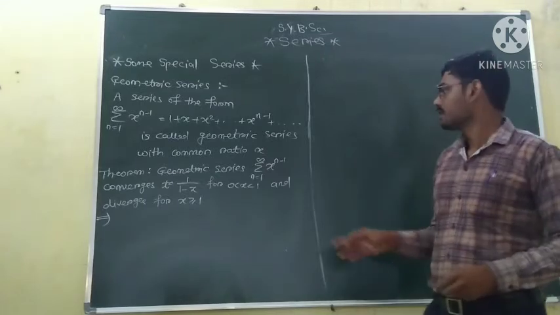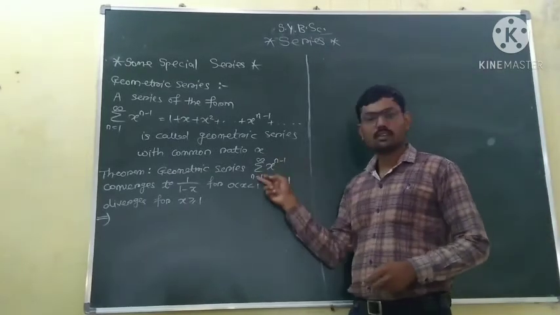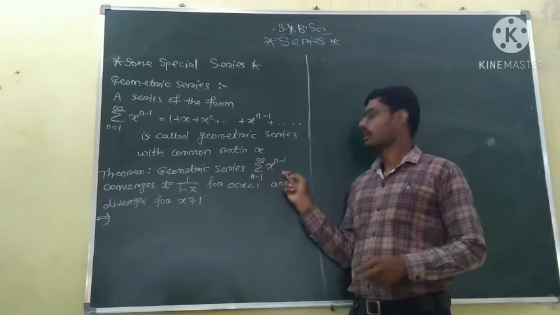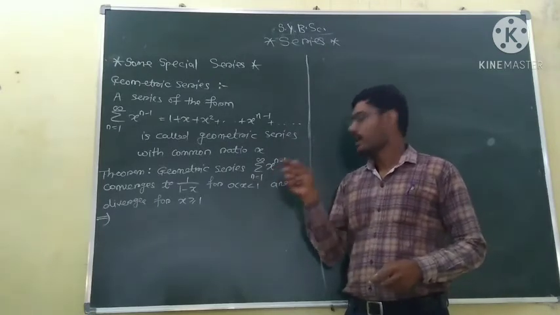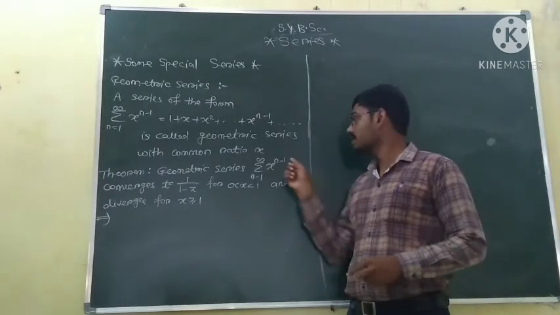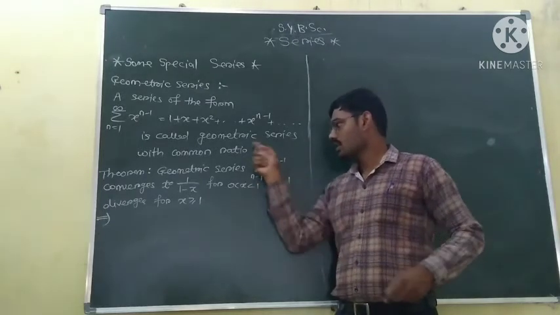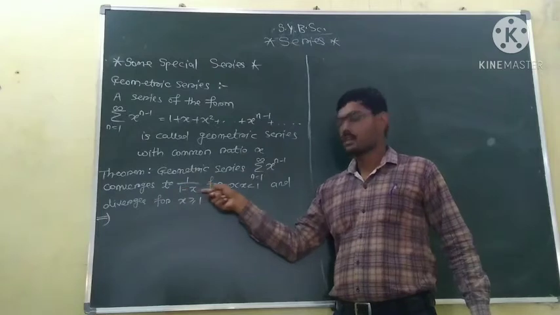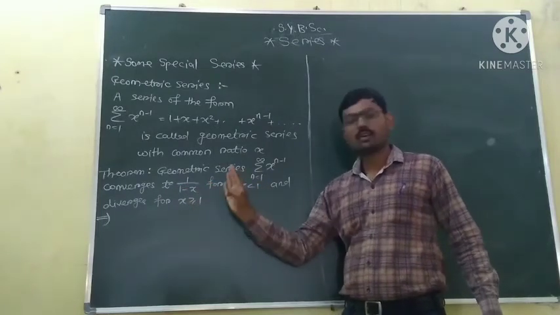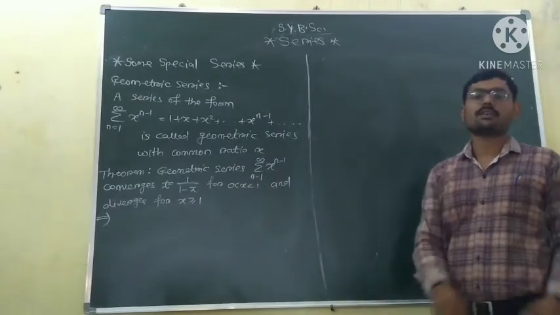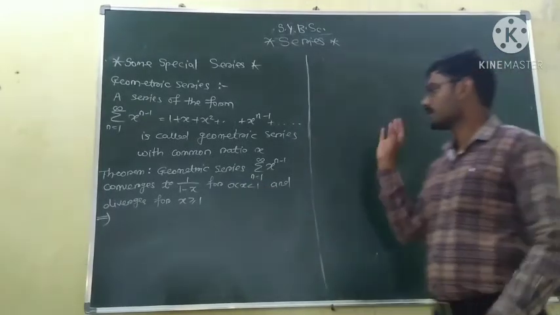That is, this series is convergent if x is always less than 1. If x lies between 0 and 1, then only this series is convergent, and it converges to 1 upon 1 minus x. Otherwise, whenever x is greater than or equal to 1, the series is divergent. So we will prove this.